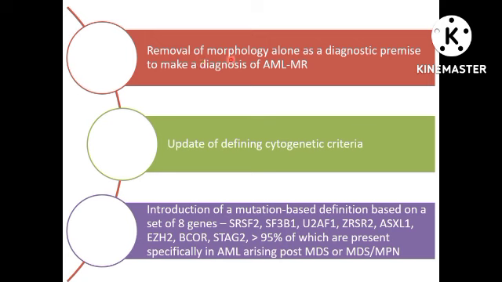First thing is removal of morphology alone as a diagnostic premise to make a diagnosis of AML-MR. And they have updated defining cytogenetic criteria for the diagnosis of AML-MR.